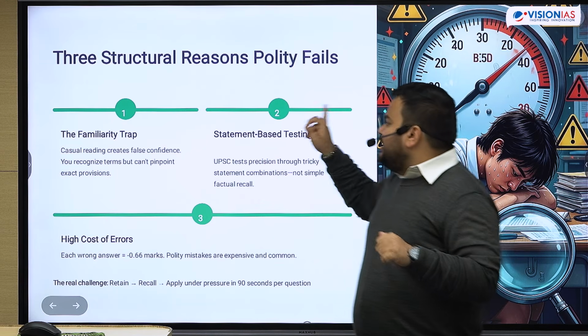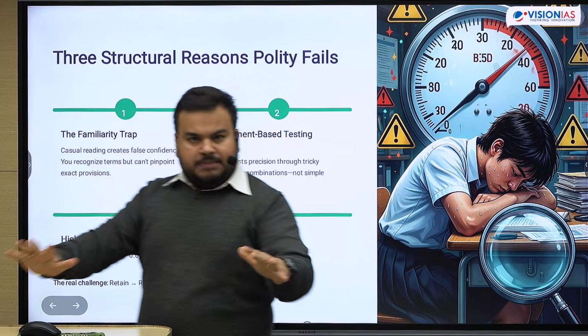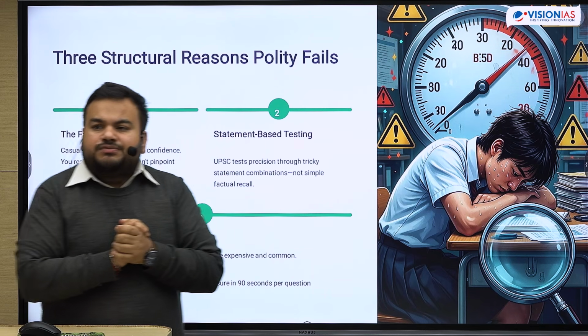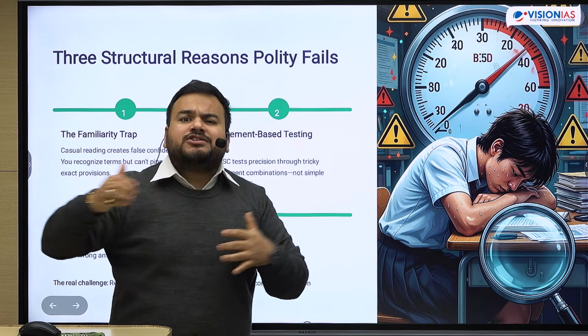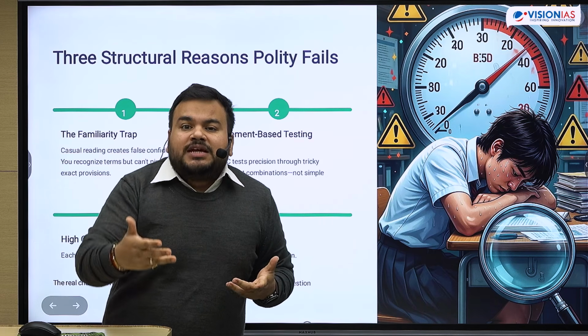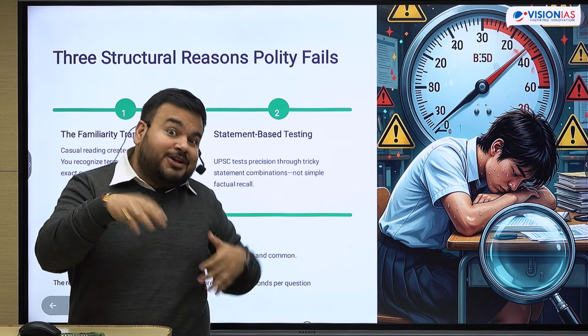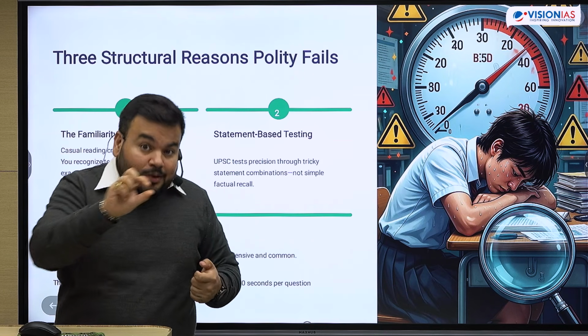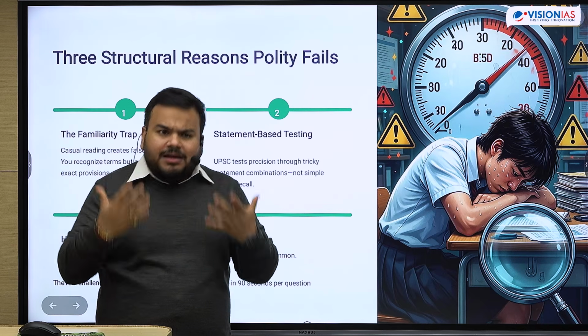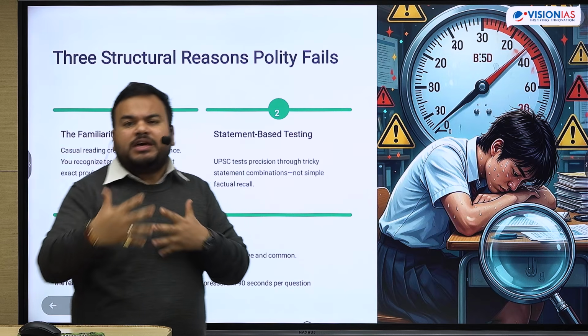Then, if you look at the question papers of UPSC previous years, there are questions where again they are asking you statement based questions, and they ask you how many of the statements are correct, how many of the statements are not correct, and the new trend of only one, only two, only three. And many times there are some statements which look very familiar to each other, right?